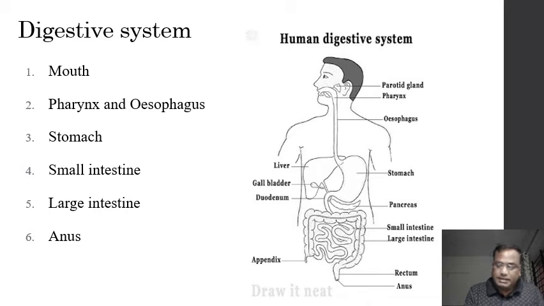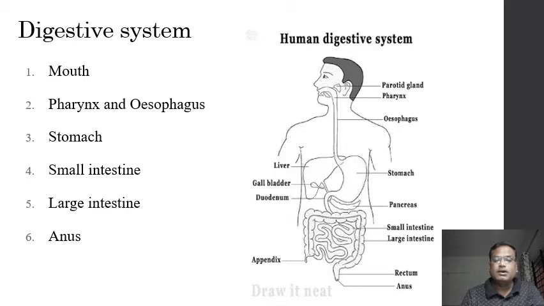Another important part of the mouth is the tongue. The tongue is the organ of taste and the organ of mastication. It helps in mastication of the food, and it tastes the food. Whether the food is edible or not, whether it is sweet, sour, salty, etc., is identified by the tongue.